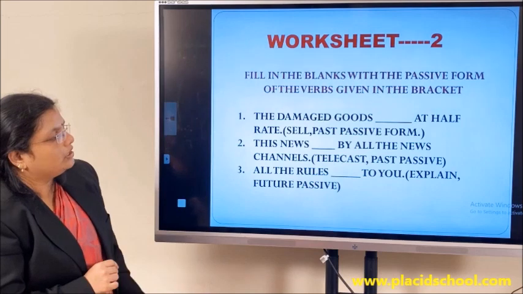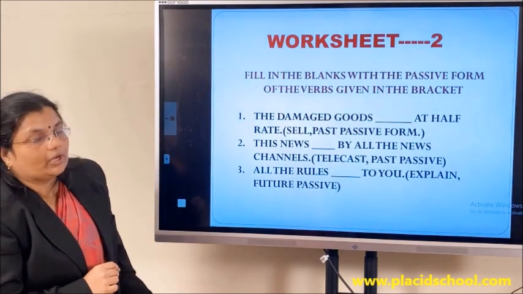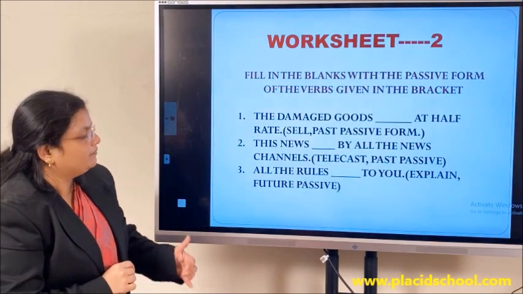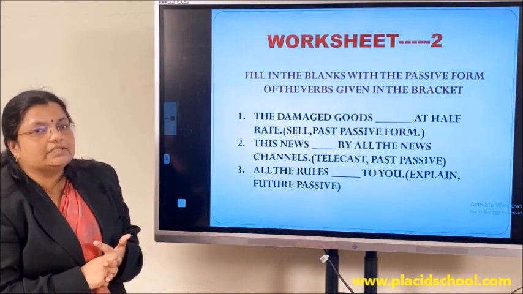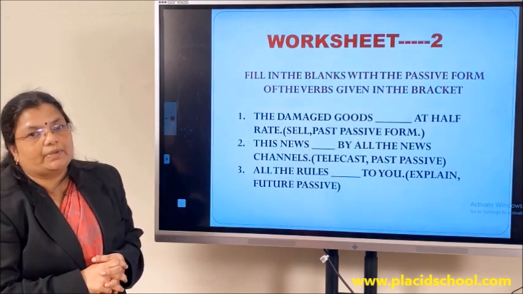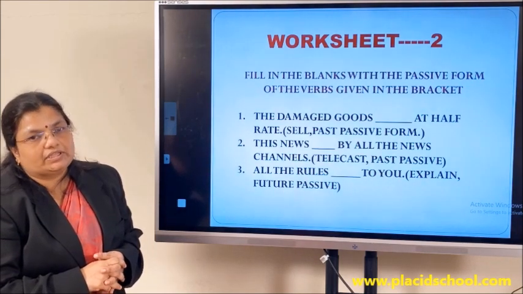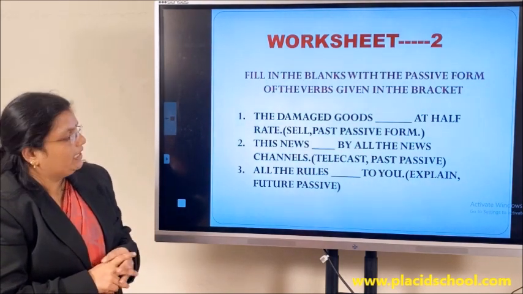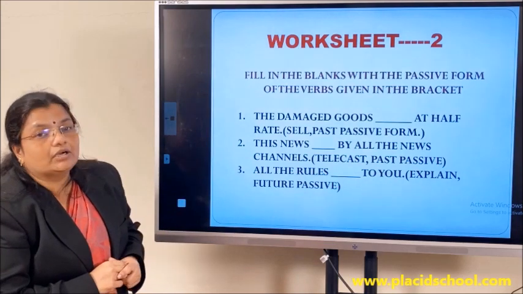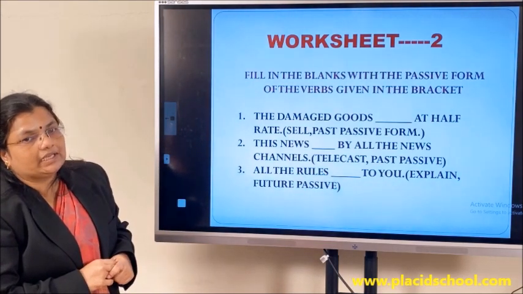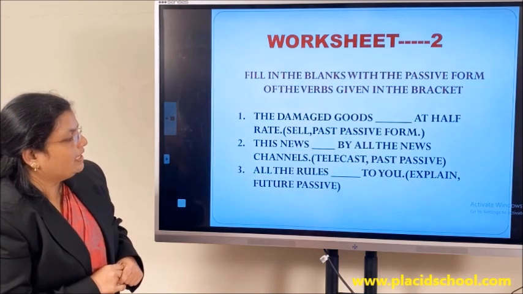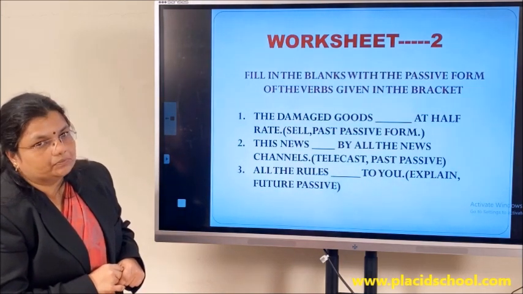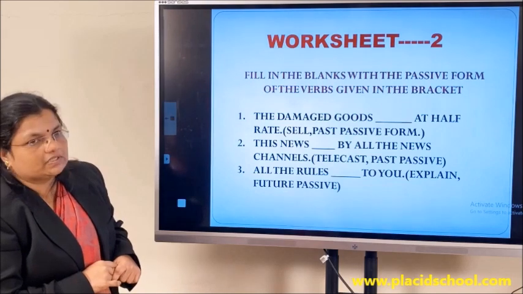Third one, all the rules dash to you. You have been given the verb explain and you have to use the future passive form. We learned that the future passive form should be will be plus the V3 form of the verb. Will be, and the V3 form of explain is explained. So how does the answer go? All the rules will be explained to you. So these are the answers of these three questions.